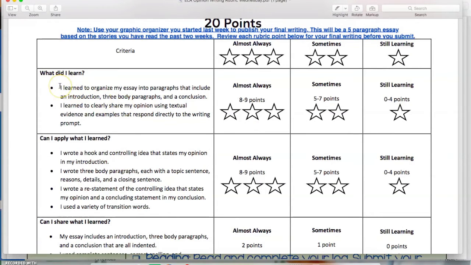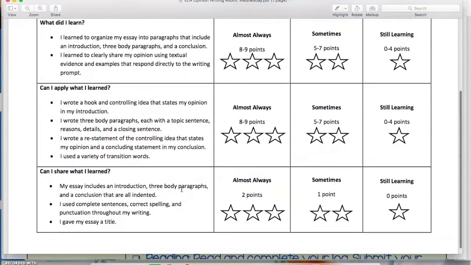So after you've finished writing your paper, you make sure that you have an introduction, 3 body paragraphs, and a conclusion. That you share your opinion and you use the text evidence to explain and support your point. Don't forget your hook and controlling idea. Make sure you have each of these components.